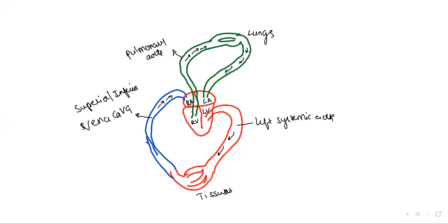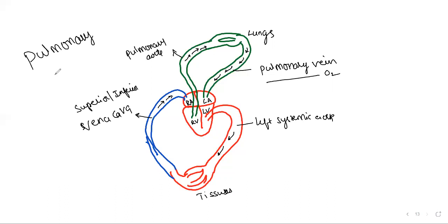Then which is coming from the lungs, this is the direction. Direction is very important here. This is the pulmonary vein, which is coming from the lungs. What it is carrying is oxygenated blood. So this is the complete pulmonary circulation.